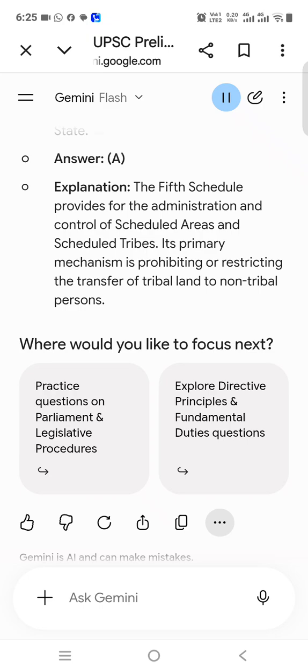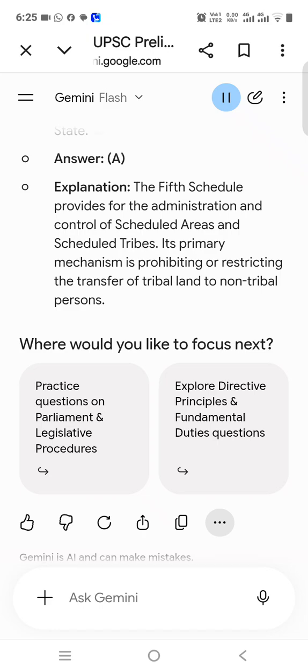Q3. Right to privacy is protected under which article of the Constitution of India? UPSC Prelims. A. Article 15. B. Article 19. C. Article 21. D. Article 29. Answer. C.